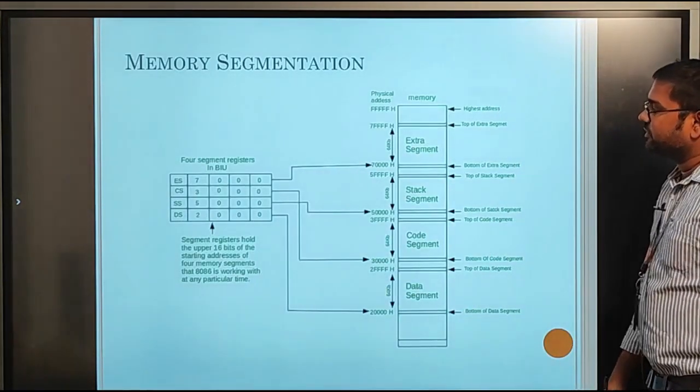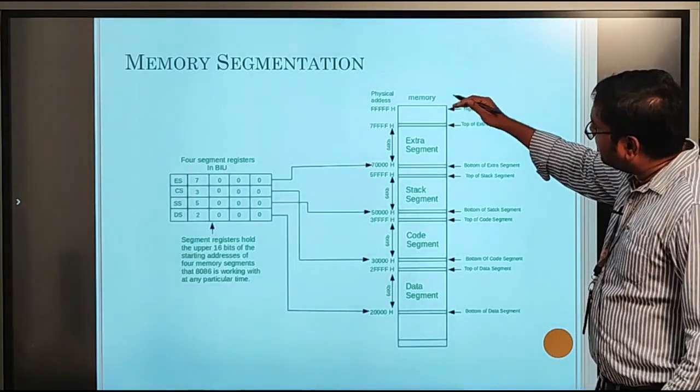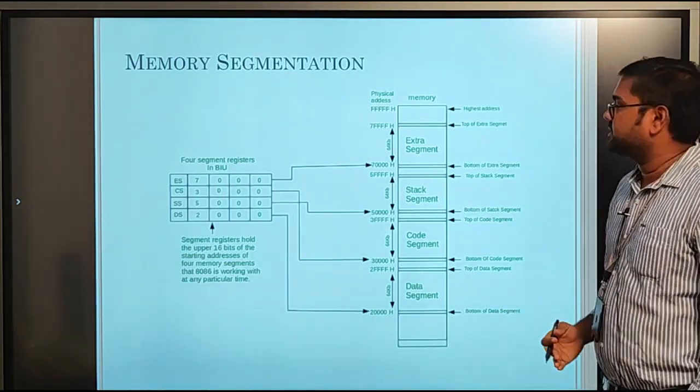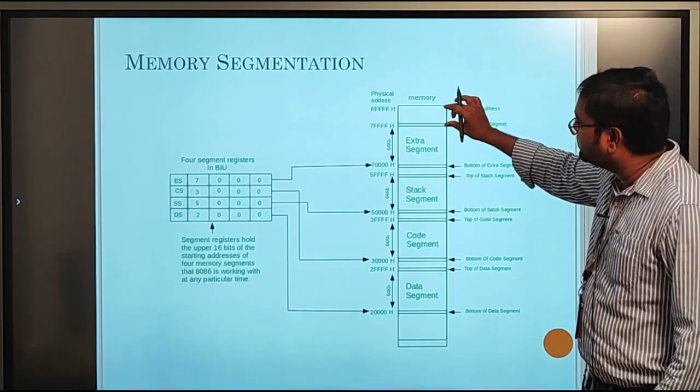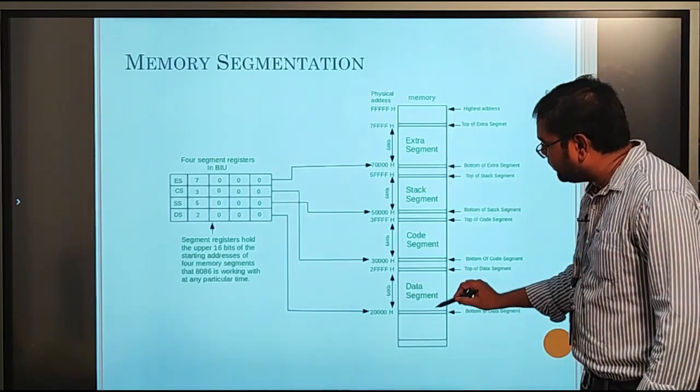So this is about memory segmentation. We already discussed this one. The entire memory is completely divided into 16 logical segments. Here, one segment is used for data.